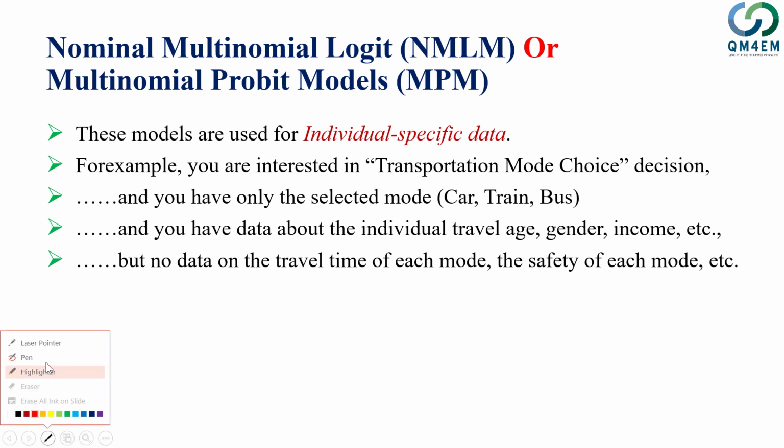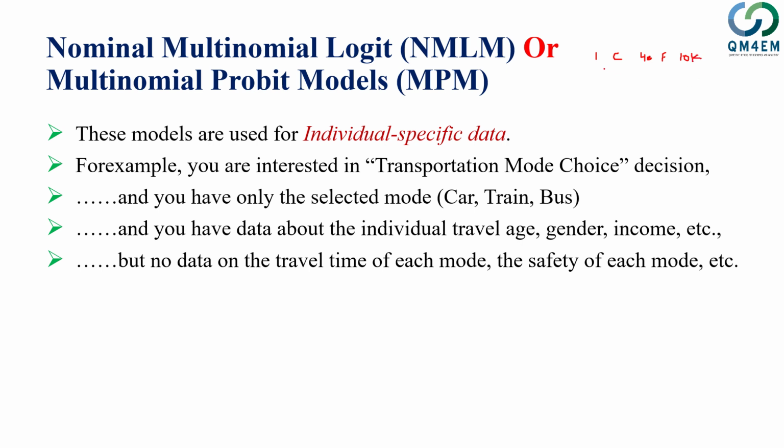So for example, say I have individual 1 who has to make a choice: select car, train, or bus. Say he selected car, and we know that his age was 40. We know that that person was female. We know that his income was 10K, and so on.